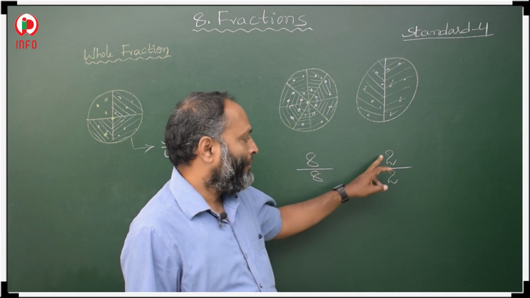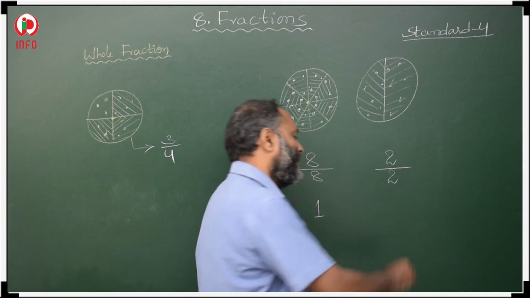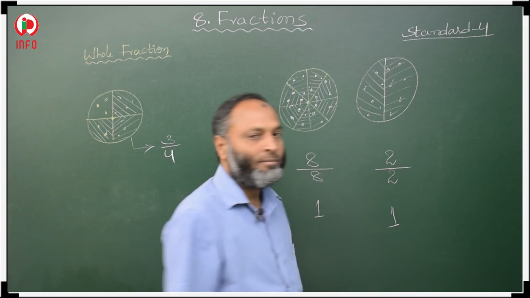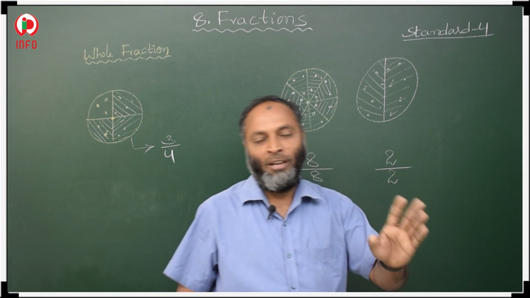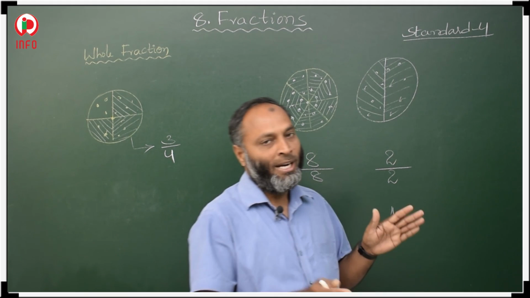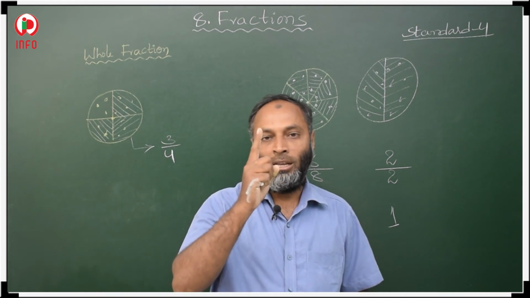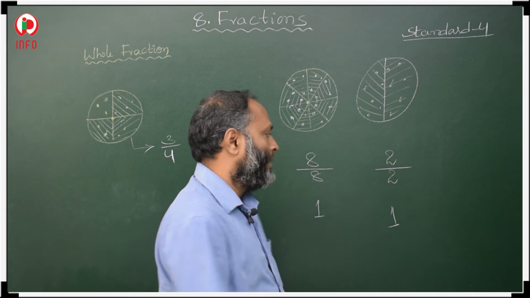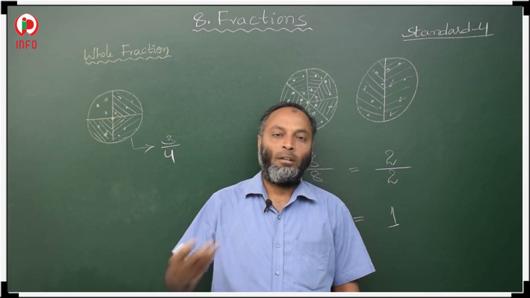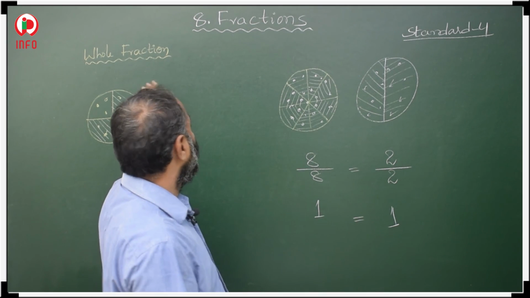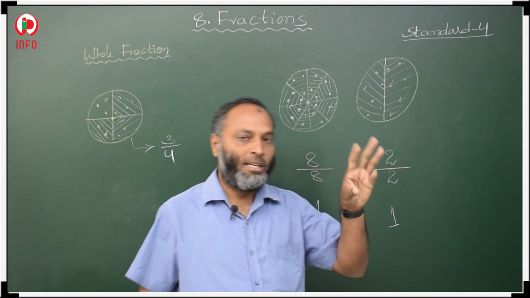It means if numerator and denominator are both the same numbers, then that is equal to 1. Whenever it is 8 by 8, 2 by 2, 3 by 3, 5 by 5, 7 by 7, if the fractions are in this format, then it is a whole fraction, completely equal to 1. These types of fractions we call whole fractions. Whole means complete.